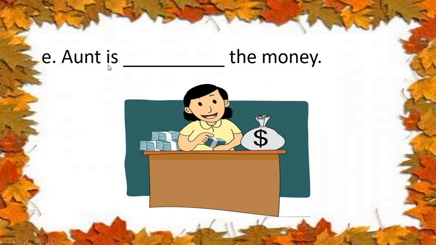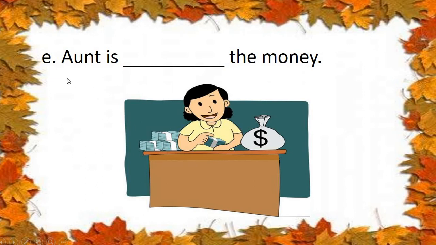Ant. E. See here the ant. There is a lot of money. So the word is count. Which word is this? Count. Counting money, no? So ant is count, C-O-U-N-T. So now you all know what we have to add if the action is happening now. Can you answer me? Yes, we have to add ing to that word.